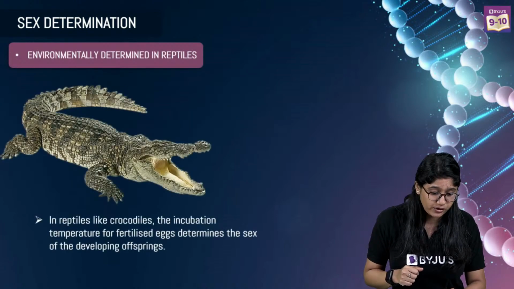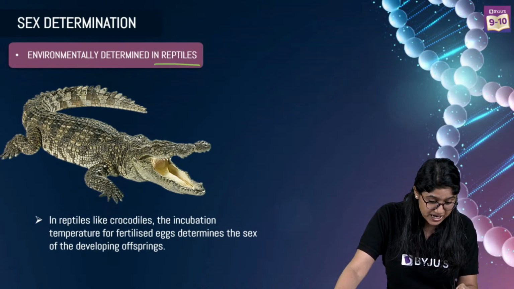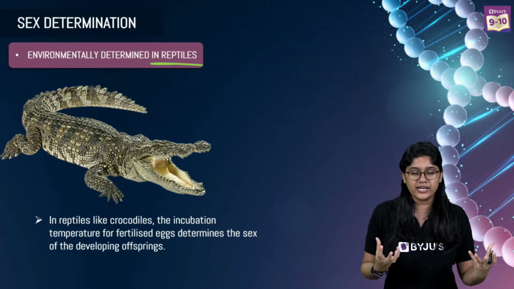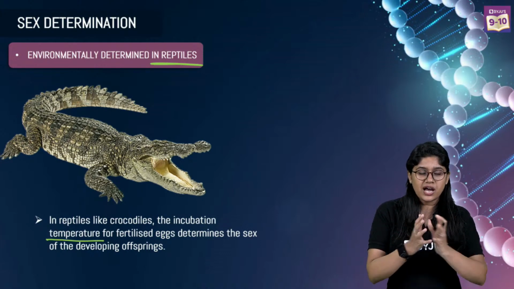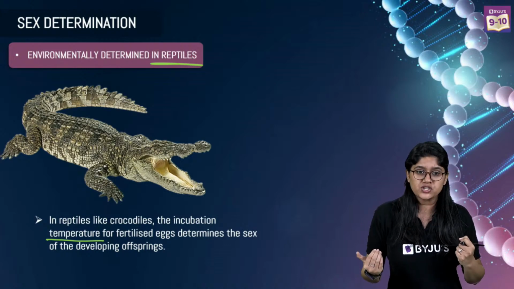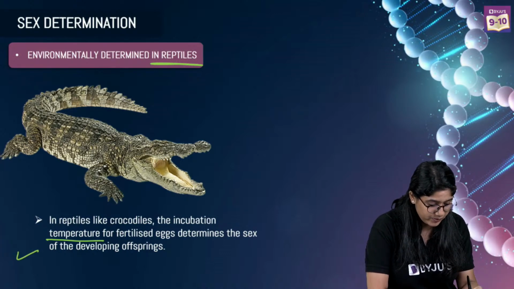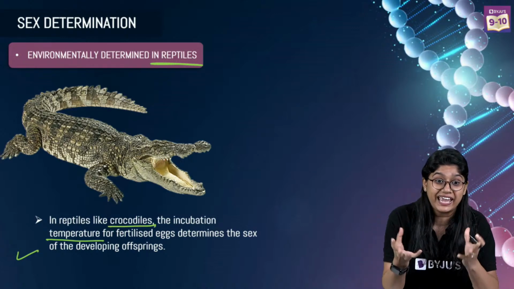Then of course I'm sure you would have read in the news that the gender of the reptiles is based upon the temperature. So if the eggs are kept in a higher temperature, it will usually be a female. Lower temperature, it will be a male. Remember everyone, so we have the crocodile. So it's based upon the temperature that the egg will be getting.